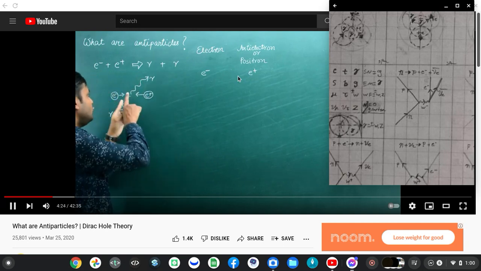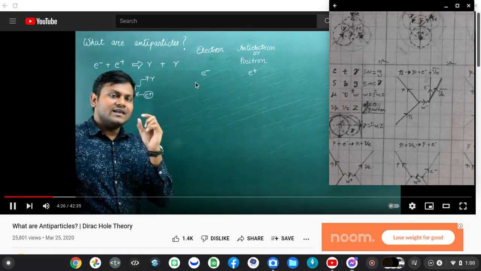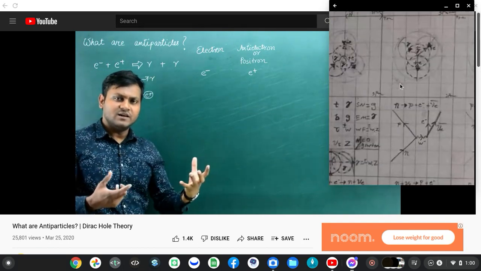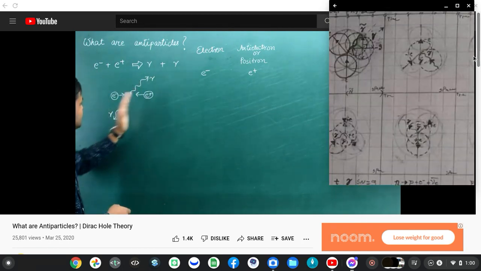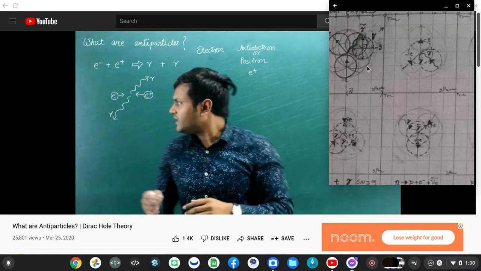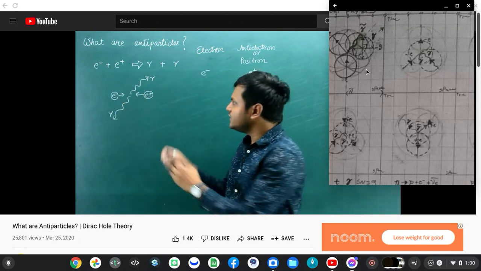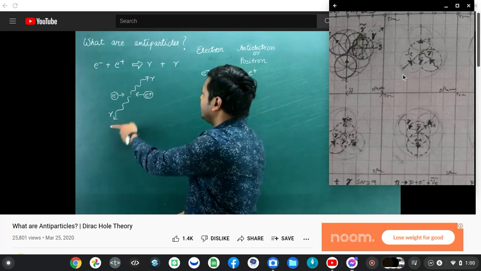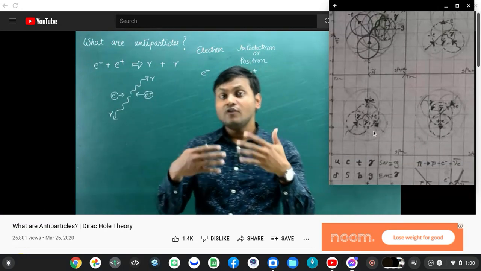So if you had two photons in the opposite directions, they'll basically cancel out the linear momentum of both of them, thereby conserving the linear momentum of the entire process. So this is a very simple process in which an electron and a positron, when they come together, complete annihilation of both these two particles takes place and we end up getting two photons, which carry off energy, which is